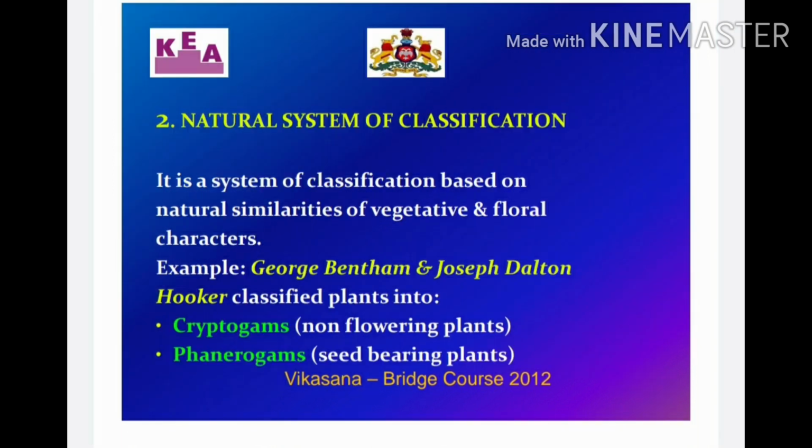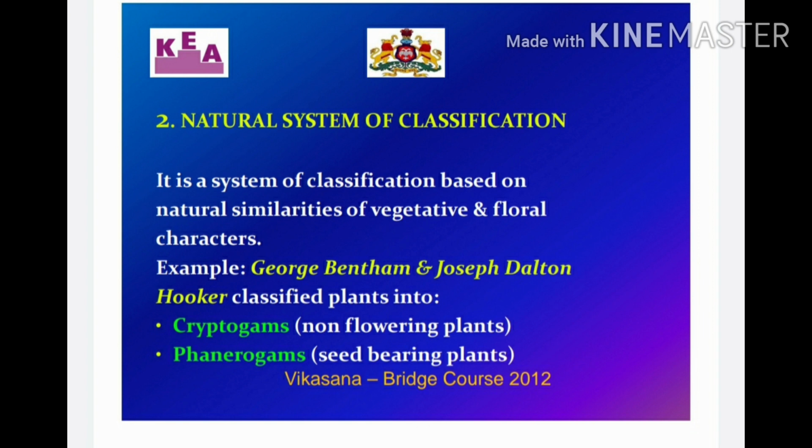Next is the natural system of classification. It is a system of classification based on the natural similarities of vegetative and floral characters. An example was done by George Bentham and Joseph Dalton Hooker. They classified plants into 2 categories, cryptogams and phanerogams.